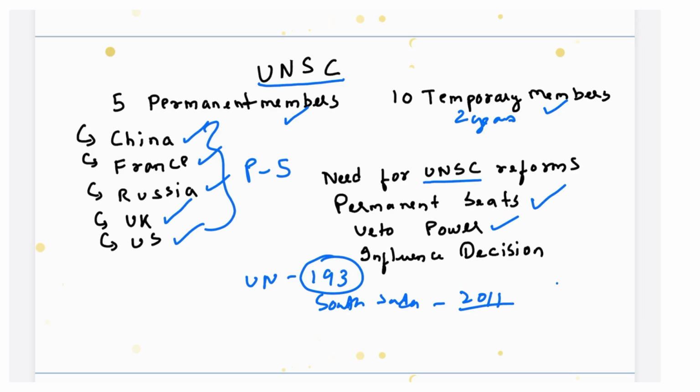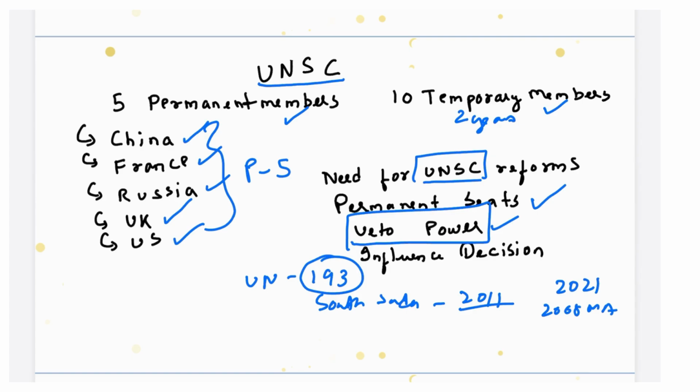For example, recently in 2021, there was a proposal by India and USA to designate a Pakistan-based terrorist organization linked to the 2008 Mumbai attack as a terrorist organization, but China vetoed it. So the decision was not passed. So this is very important, how the countries use their veto power. And why is veto power vested only in the 5 permanent members? So this is also a reform needed for the United Nations Security Council.